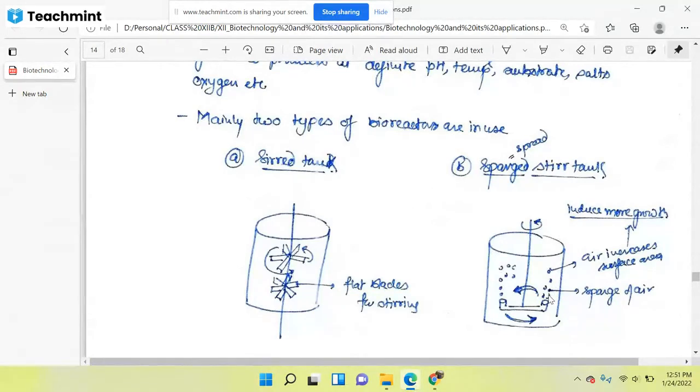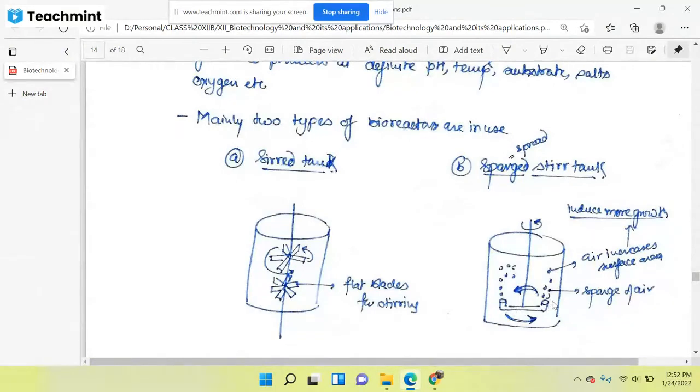This oxygen will create conditions so that your cells will grow enormously, and the rate of growth of the cells would be good, as in the case of the log phase only. And what extra thing is this air bubble doing? You are sparging the air.